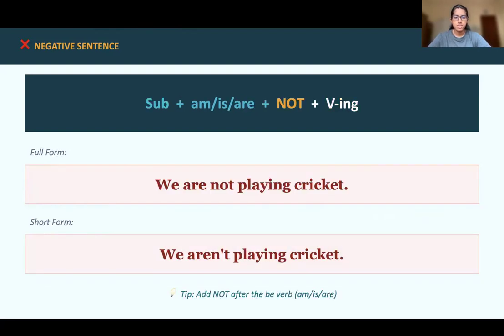Negative sentence. Add not after the be verb. We are not playing cricket. Also, we can say as the short form, we aren't playing cricket.